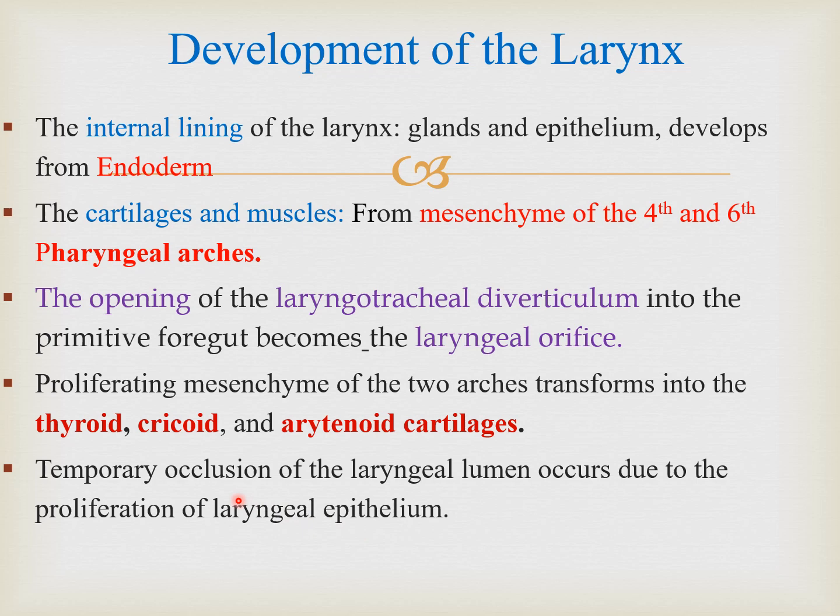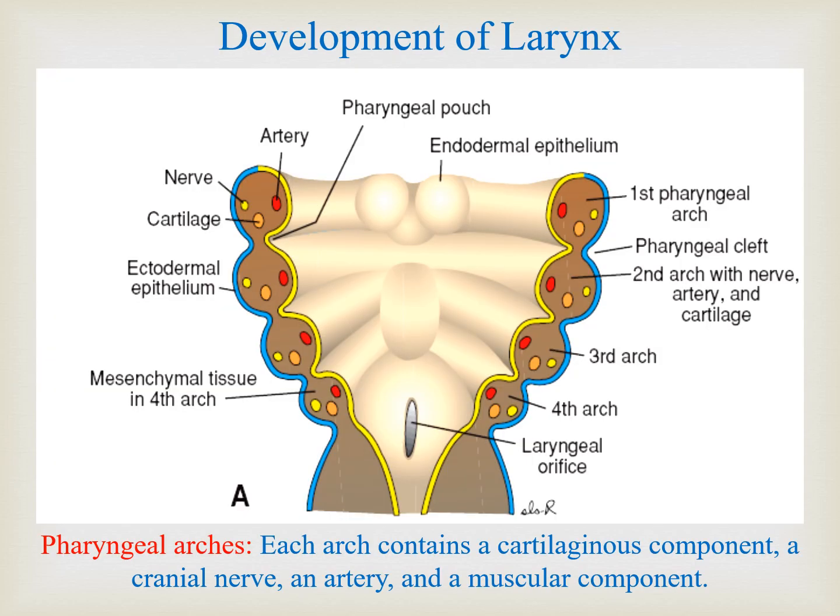So initially, when the mesenchyme tissue proliferates, it closes the lumen of the larynx, which is a temporary closure due to rapid proliferation of the laryngeal epithelium. Now those cells which have filled the lumen will start to recanalize it, and the process is known as recanalization. I will talk about it in a minute.